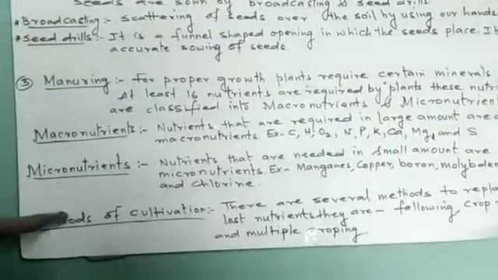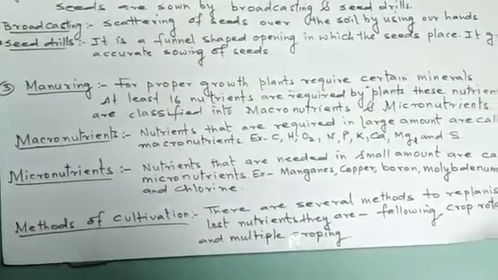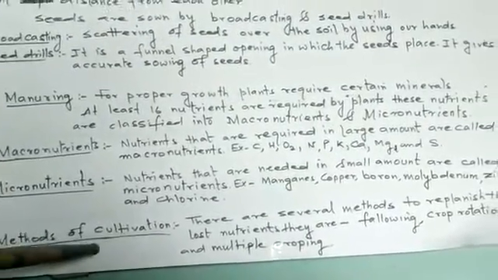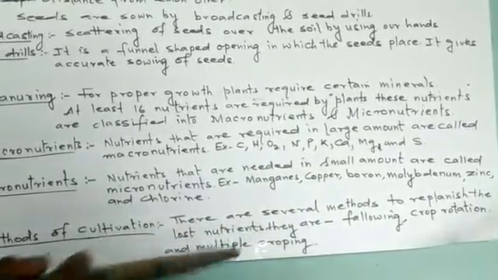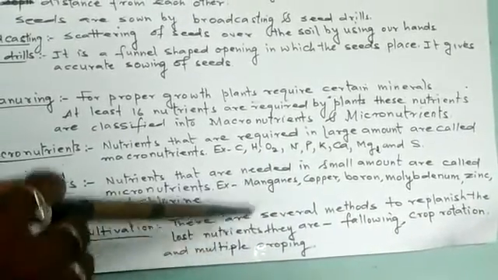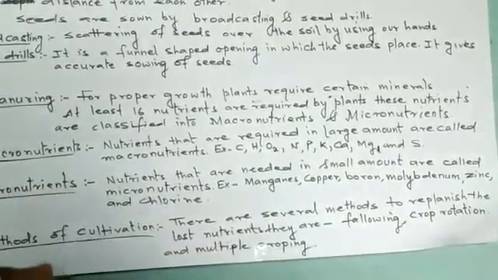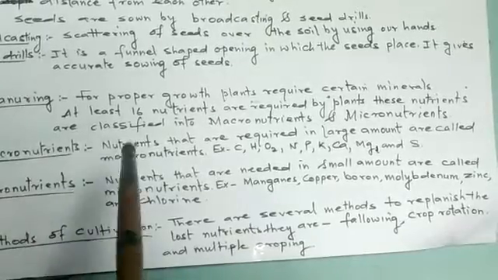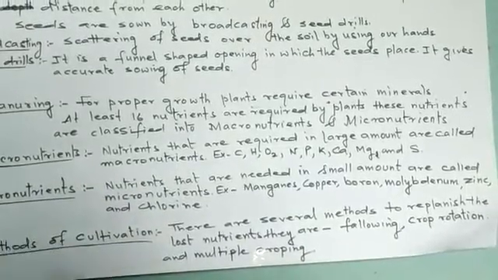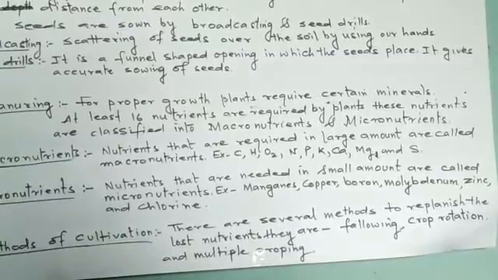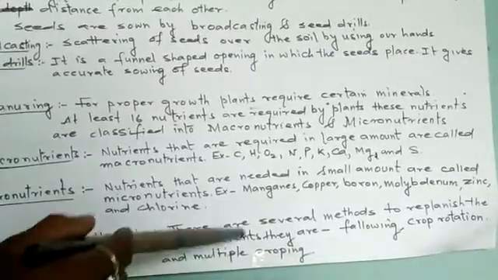Next is methods of cultivation. There are several methods to replenish the lost nutrients. The nutrients lost by continuously cultivating the field can be replenished back into the soil.